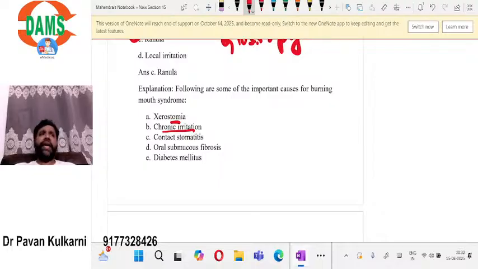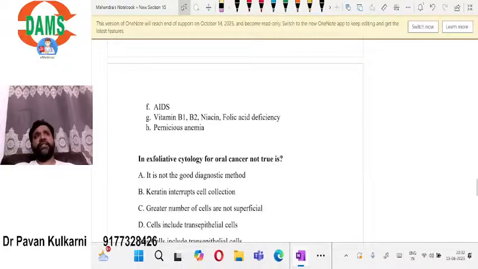Normally everyone will complain of burning sensation on eating any spicy food, right? In case of OSMF, even though the food is not spicy, they will still have more burning sensation. That is very classical. Diabetes patients also will have burning sensation of the mouth. HIV positive patients, vitamin deficiency patients, pernicious anemia, and one more which I had forgotten in this list, you have to write down: Lichen Planus.